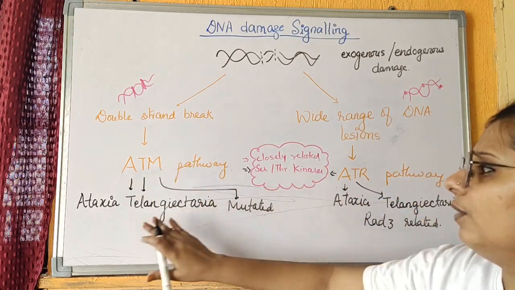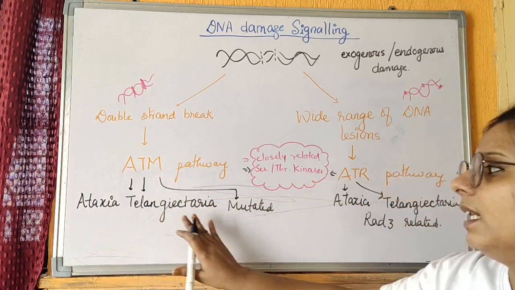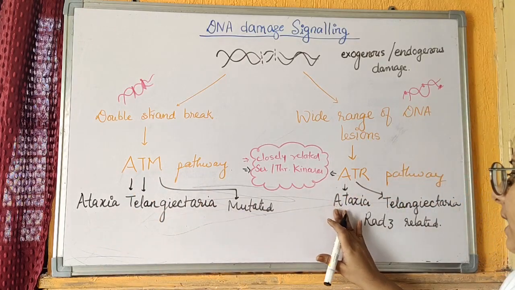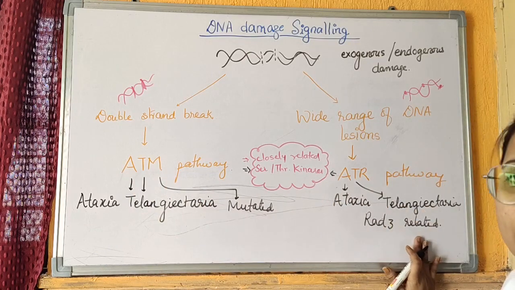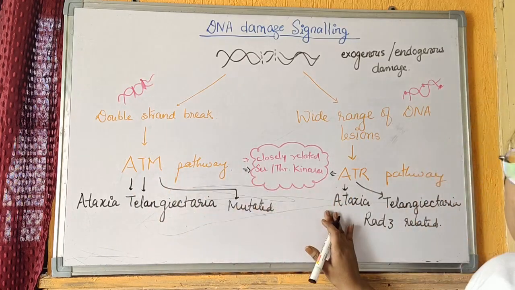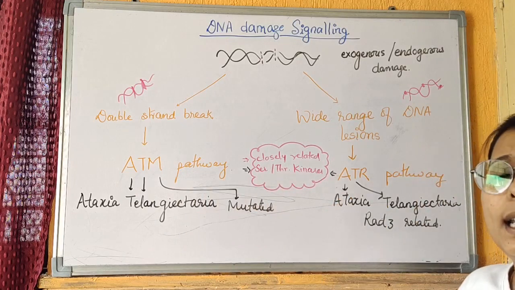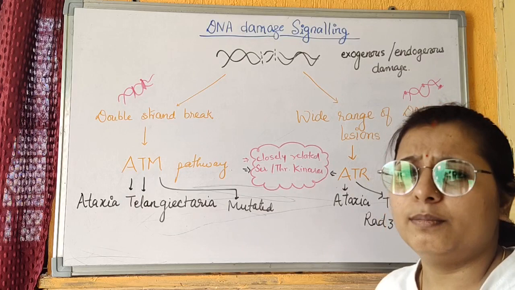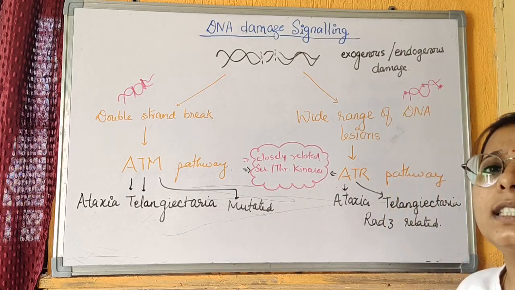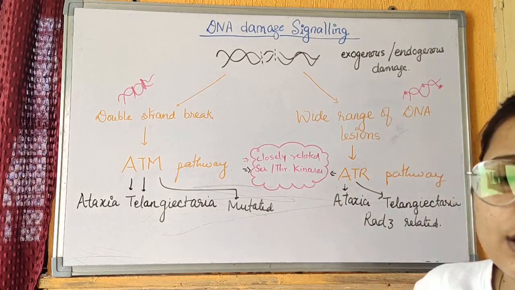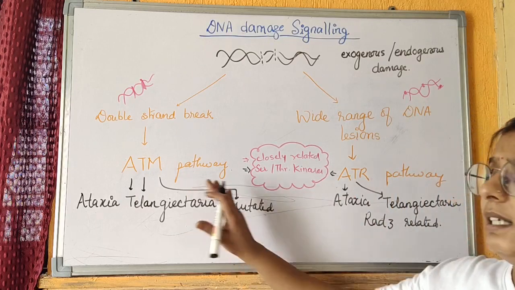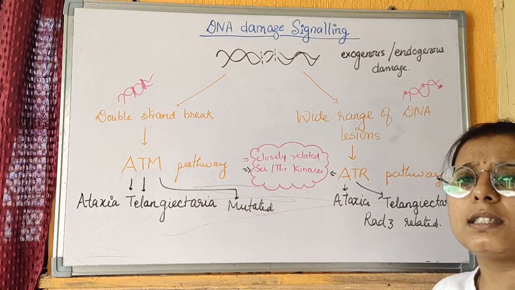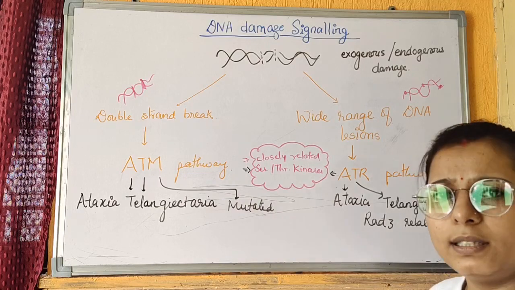The ATM pathway is called the ataxia telangiectasia mutated pathway, while the ATR pathway is called the ataxia telangiectasia RAD3 related pathway. Both of these pathways are very close and related to each other, and they are serine and threonine kinases, meaning they phosphorylate serine and threonine residues of the CDK. Thus they arrest a cell and protect a cell from moving from one phase to another phase.